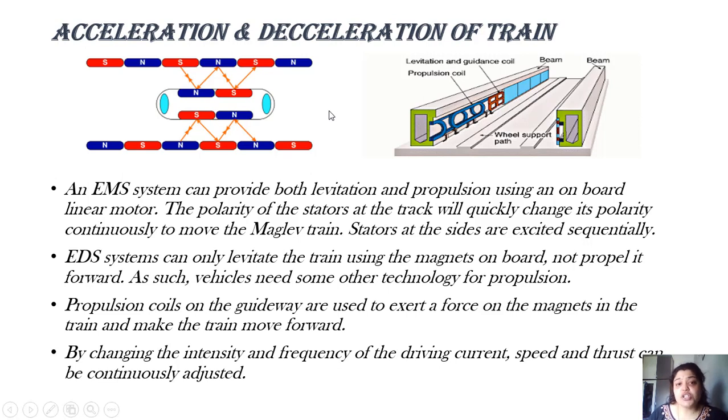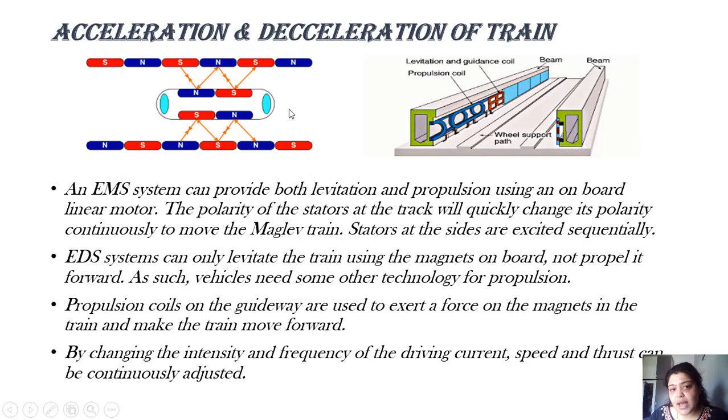This has achieved a speed of around 500 kilometers per hour. So suddenly you cannot bring it to a stop, right? You have to gradually reduce the speed. Because there is no contact between the guideway and the train, there will be no friction. So how does it come to a halt? What is done is the current is gradually reduced so that the magnetic field intensity reduces. At the same time, the current polarity is also changed.